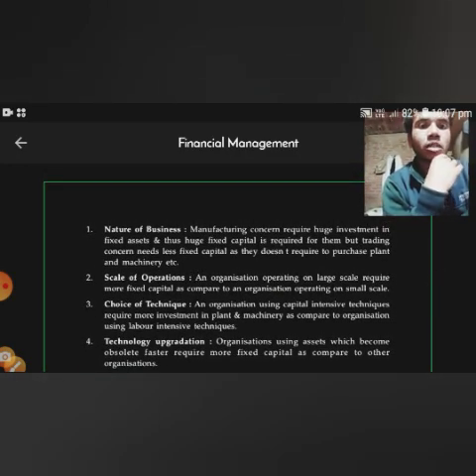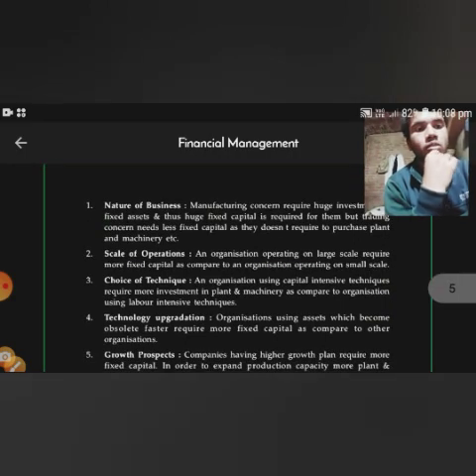means investment in fixed assets, huge fixed capital is required in the business. A trading concern needs less fixed capital as it doesn't require purchase of plant and machinery. Then, scale of operation,